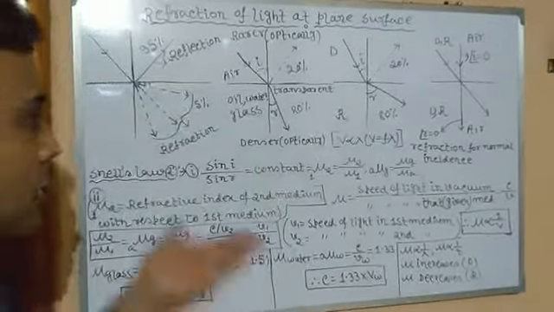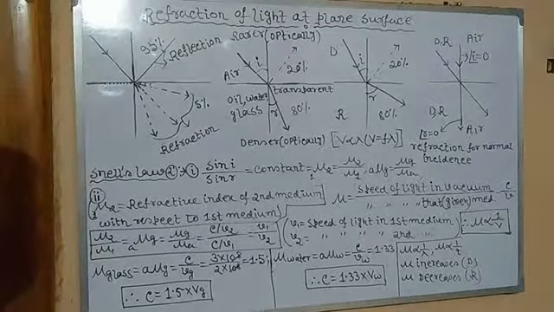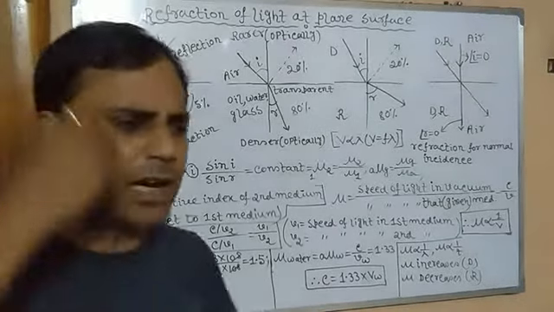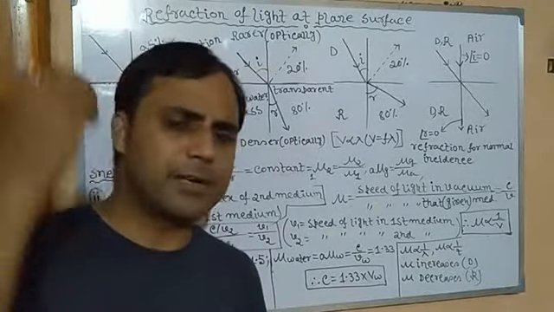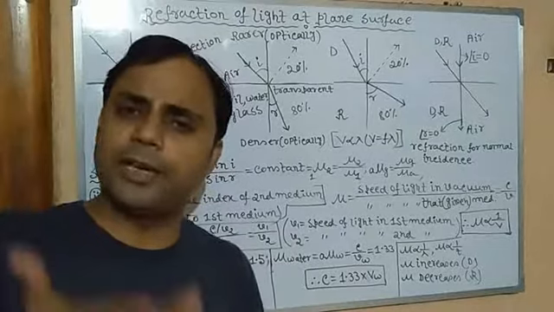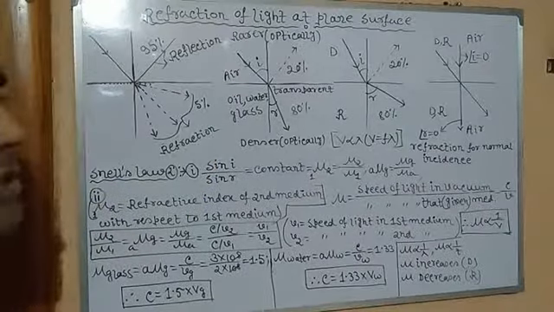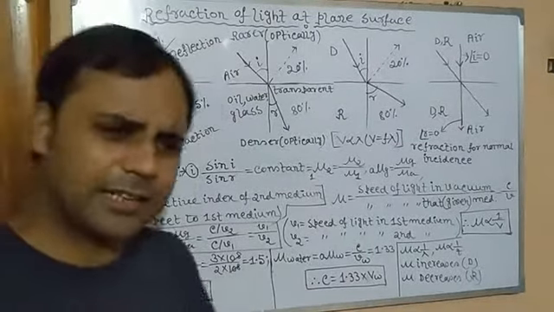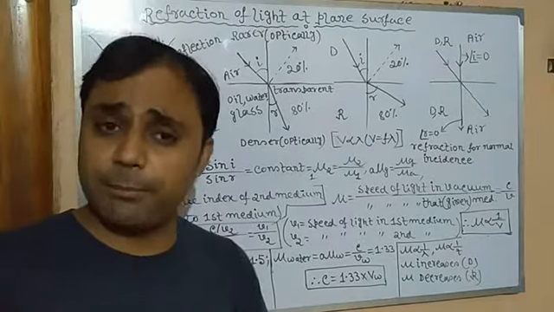More light will bounce back. Clear? If the surface is highly polished and highly silvered, then we may assume that maximum light is reflected. Generally, in case of a plane mirror, it is considered that the maximum portion of light is bounced back to the same medium.